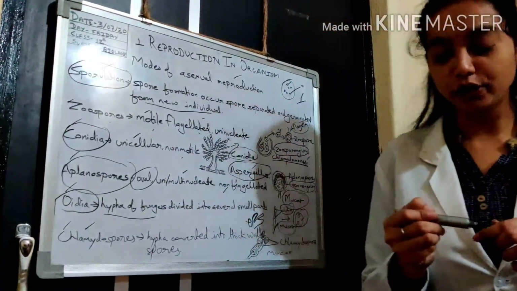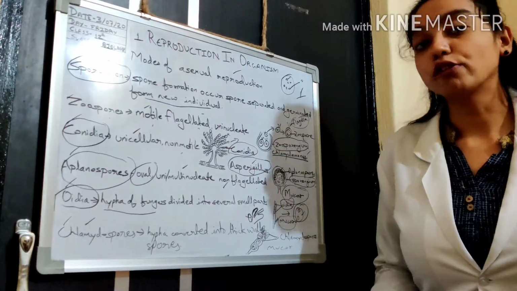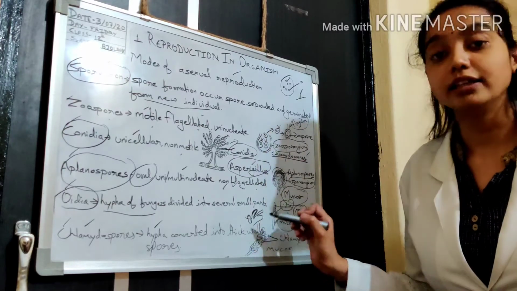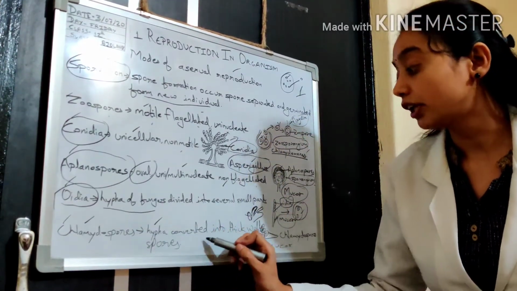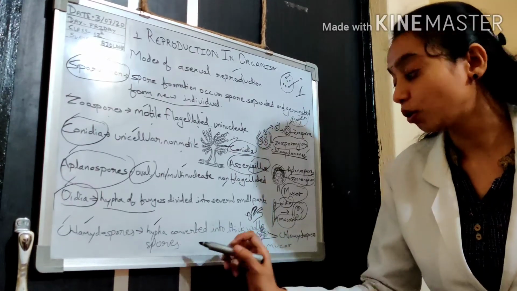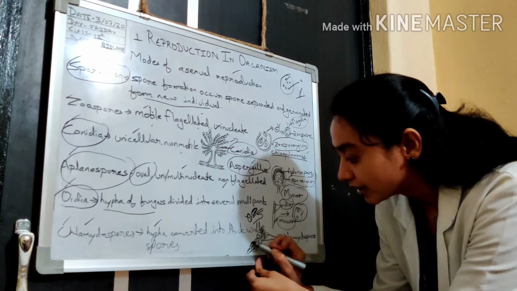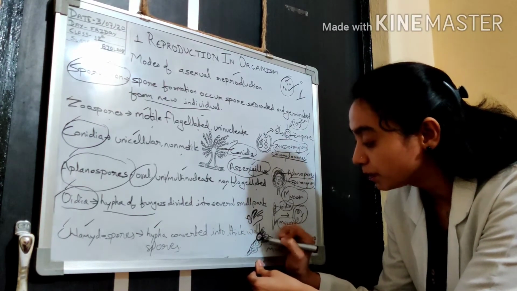Chlamydospores. These spores also form from hypha. I have told you what hypha is. It is in the fungus. So the hypha is converted into thick-walled spores. This is the hypha, and it is converting into thick spores.